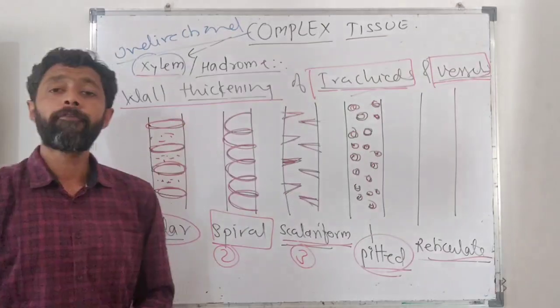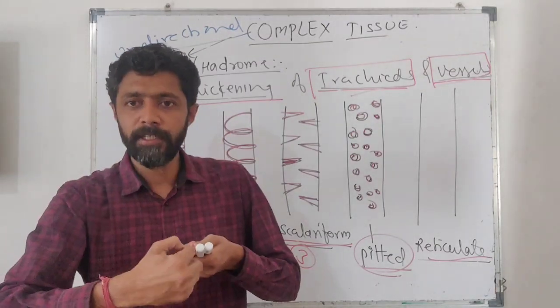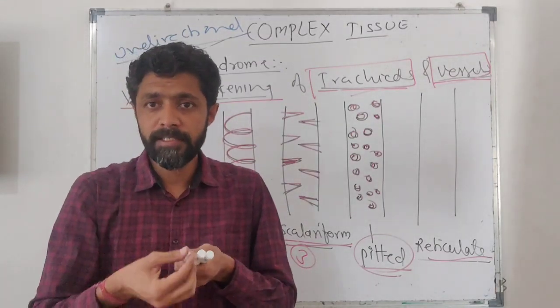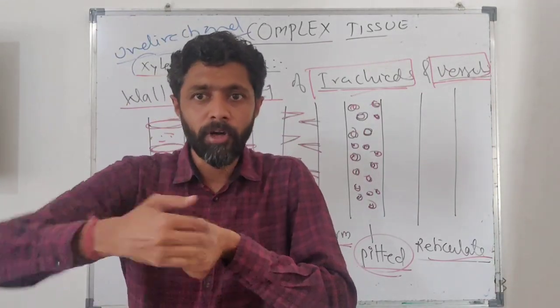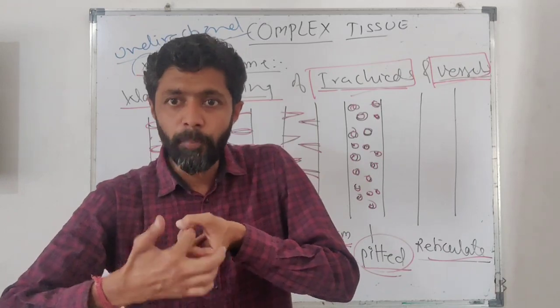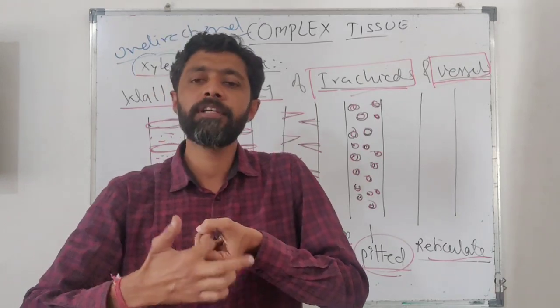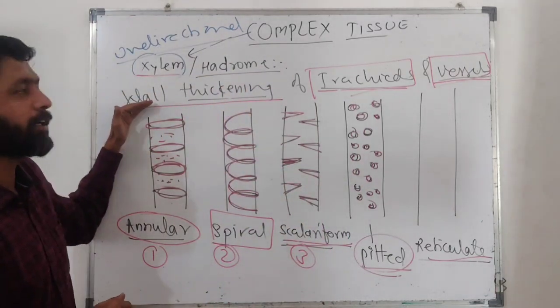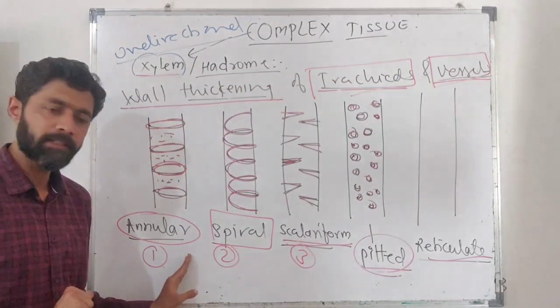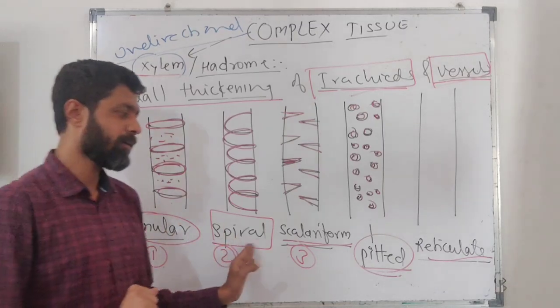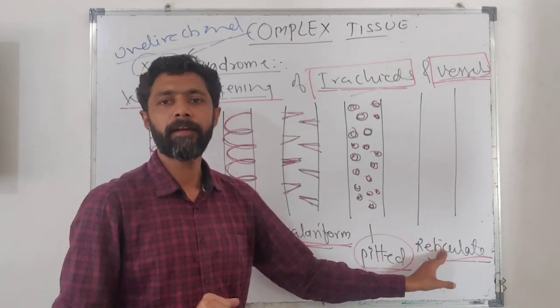I am talking about inner wall thickening. Suppose this is a tracheid, this is the outer wall, and on the inner wall the lumen is constituted of this kind of thickness. We call this the inner wall thickening of tracheid and vessel. The five types are annular, spiral, scalariform, pitted and reticular.